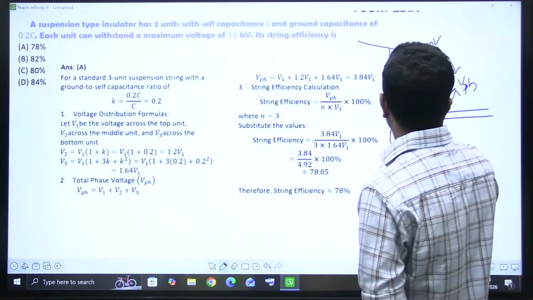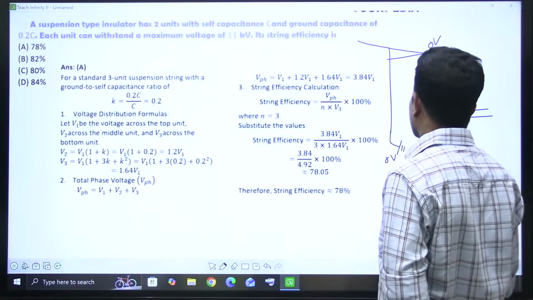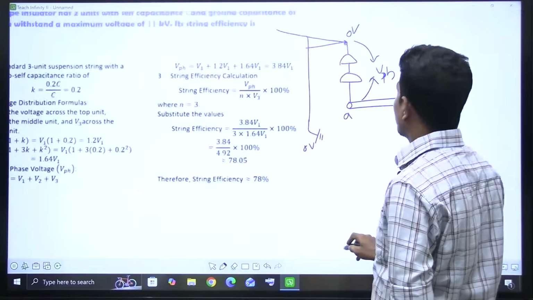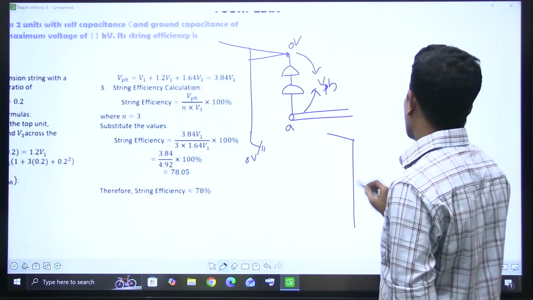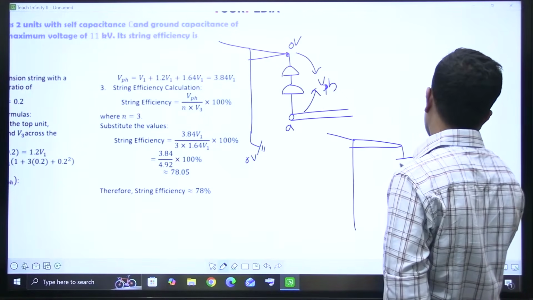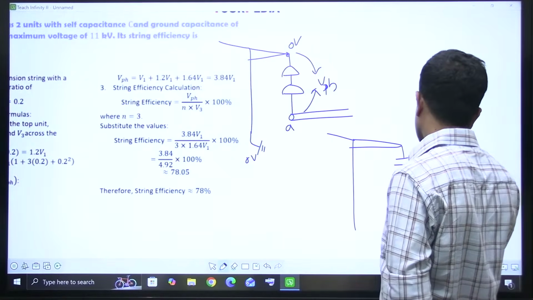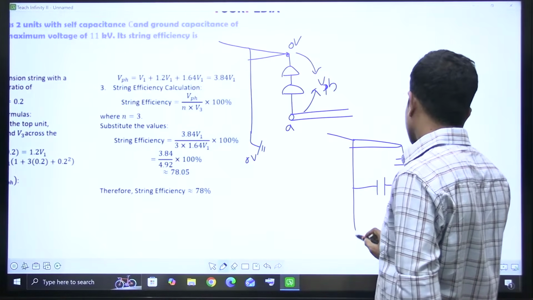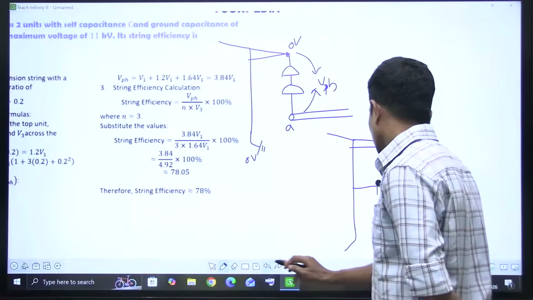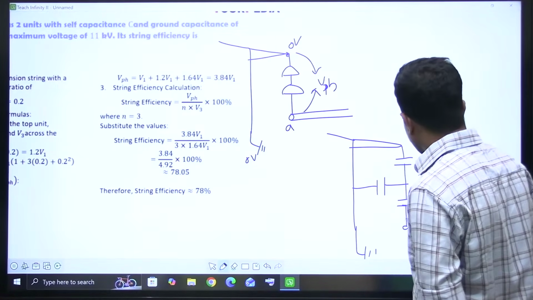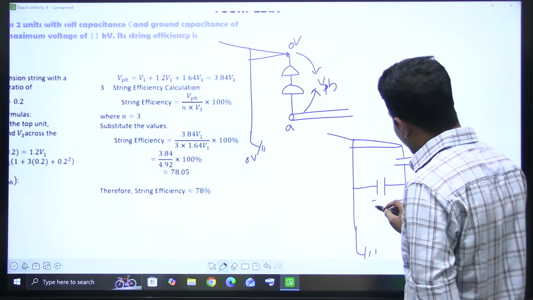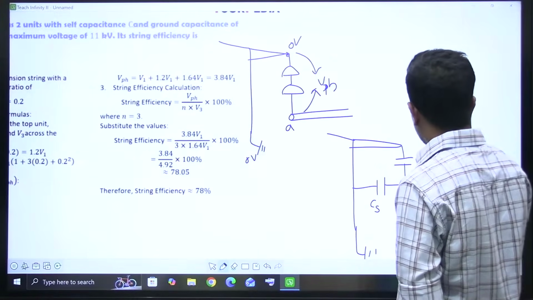Now if I draw its electrical equivalent, it can be drawn this way. This is represented with a capacitance, this is also represented with a capacitance, and here we have a capacitance. This is the ground. All of these are the disk capacitance CD. This is the tray capacitance. This is also disk capacitance.